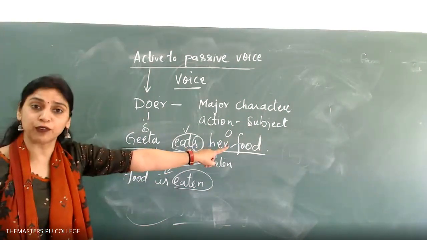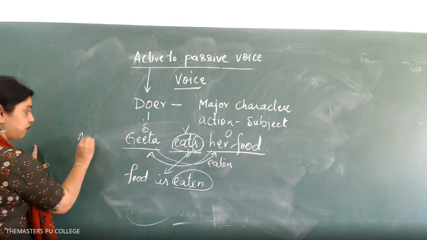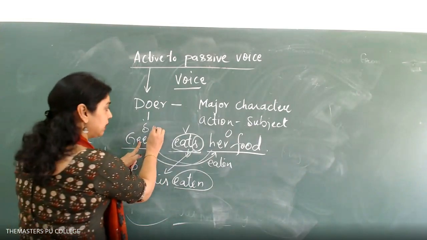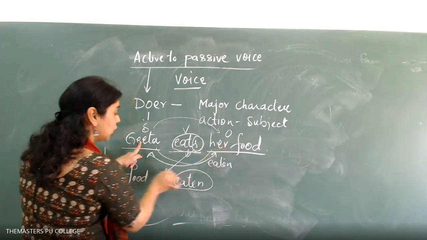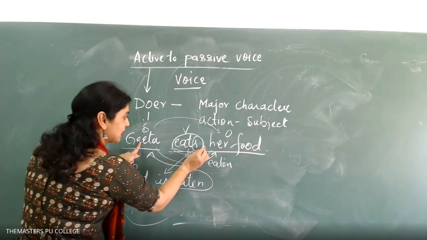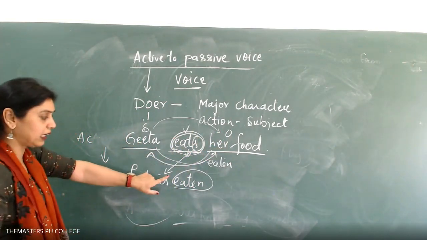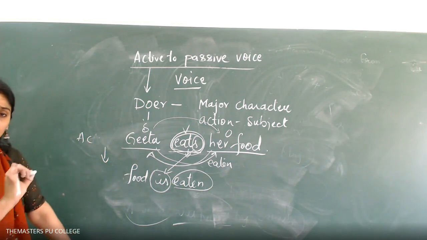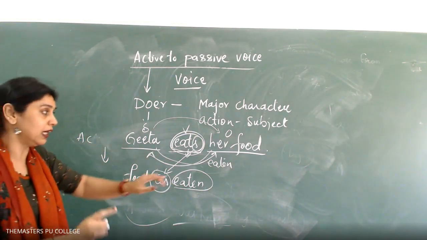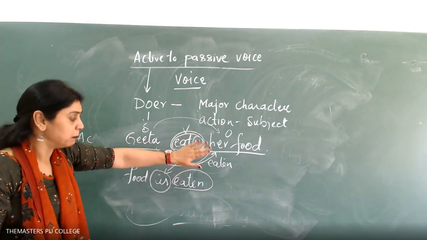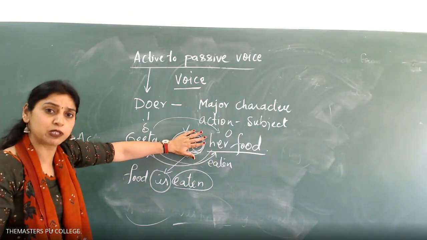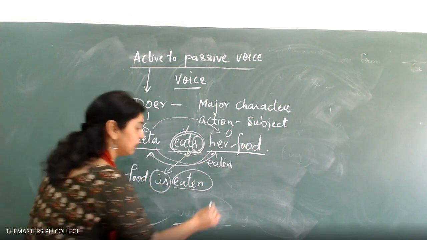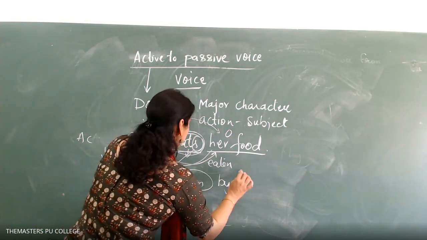Geeta eats her food is an active voice. I have to bring it down to passive form. So what am I doing? I am interchanging the subject to object, object to subject. As it is in the present form, I cannot change the helping verb. Only I can change the main verb, bringing the past participle of the verb. Eat changes to eaten. Food is eaten by Geeta or her.